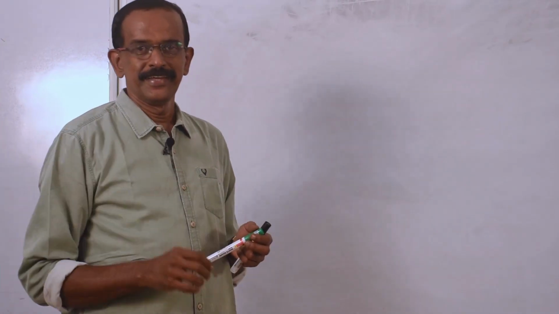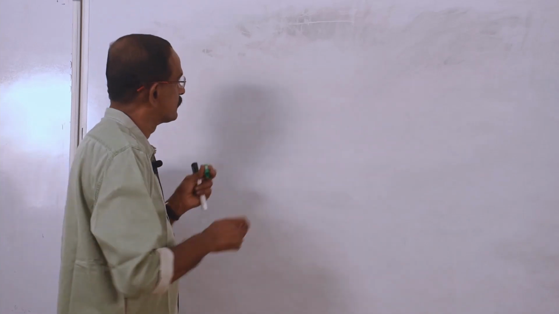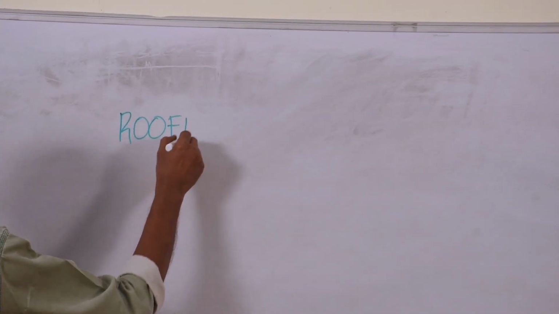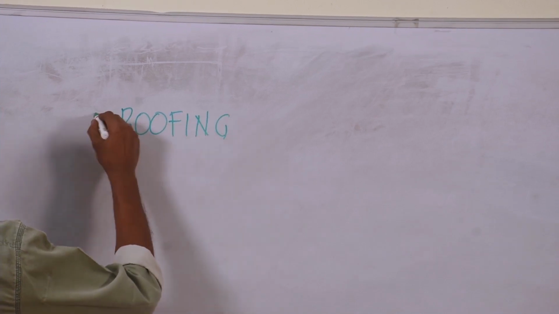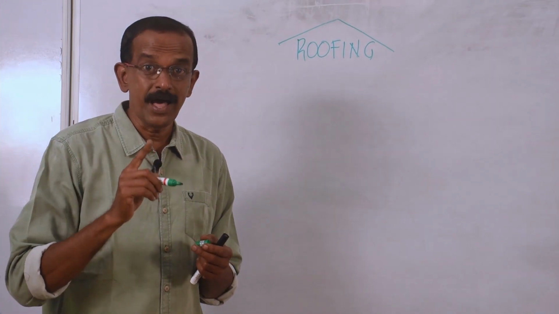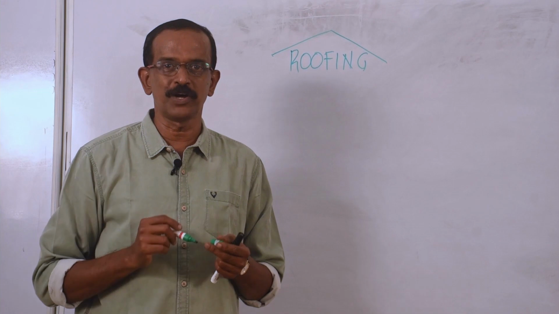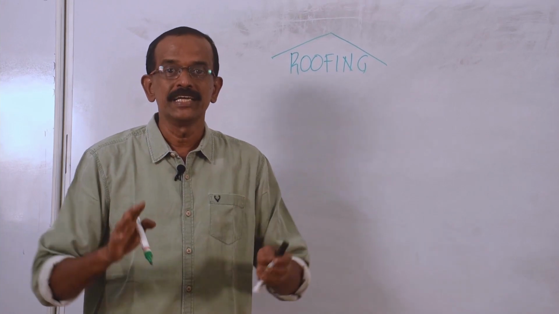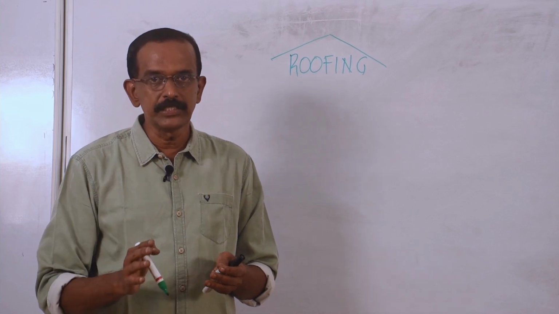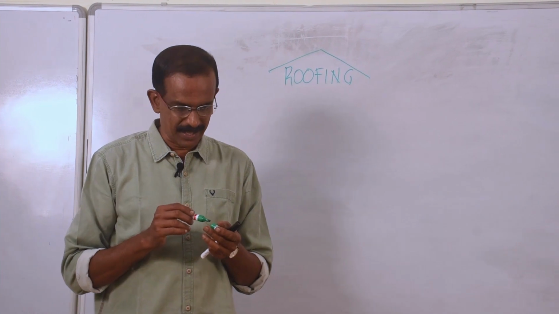Hi everybody. Now we'll move to the next topic, that is roofing. So what is meant by roof? It is the uppermost part of the building, the topmost part of the building, which will protect the building as well as the occupants from the damaging effect of wind, rain, dust, etc.